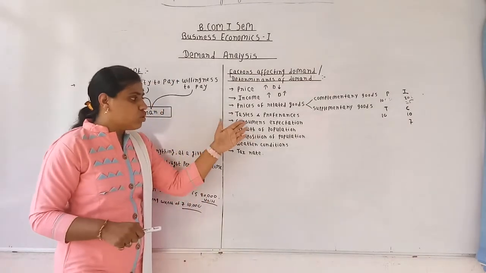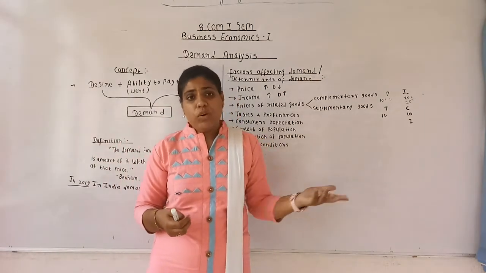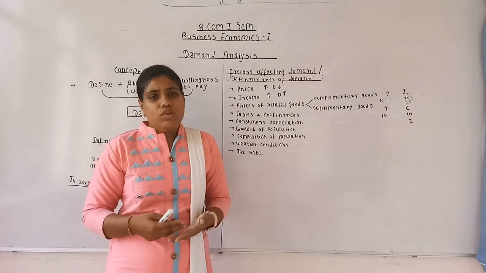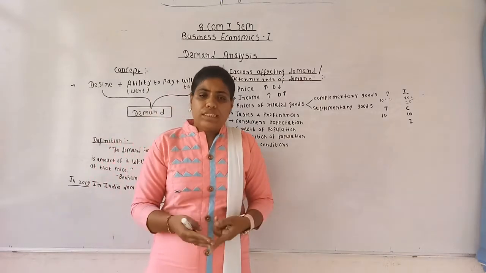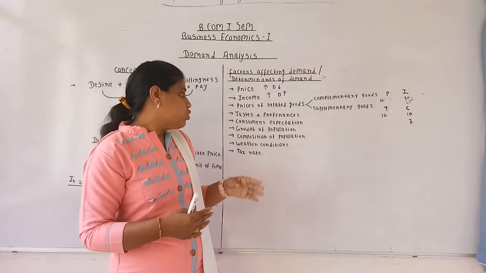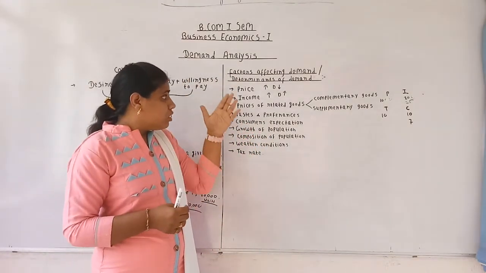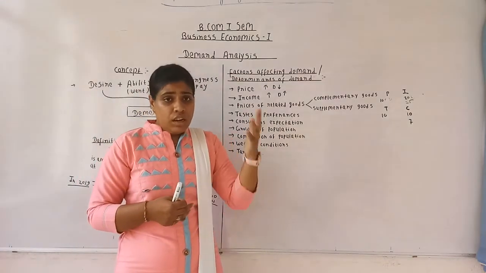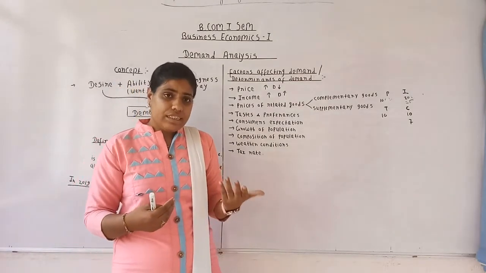The next one is growth of population. See, if the population in a particular economy increases, of course there will be an increase in demand for everything, that is food items, clothes, and all those things which are required for survival. So when there is growth of population in a particular economy, there will be an increase in demand for products, and when there is a decline in the population, there will be a decline in demand.